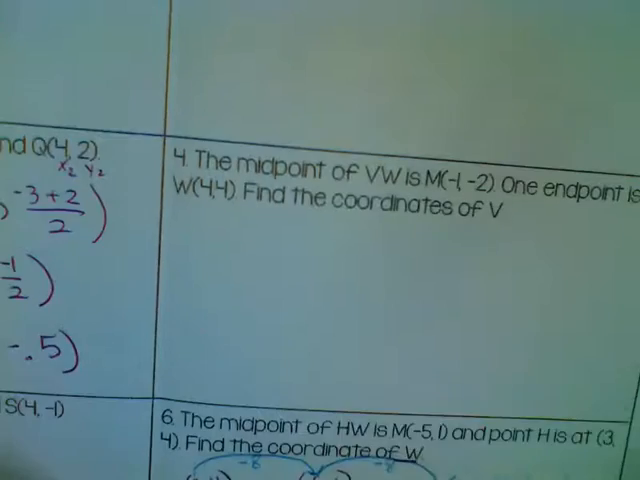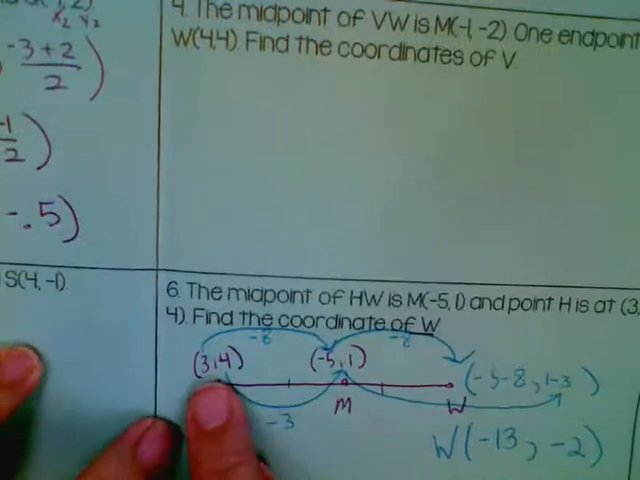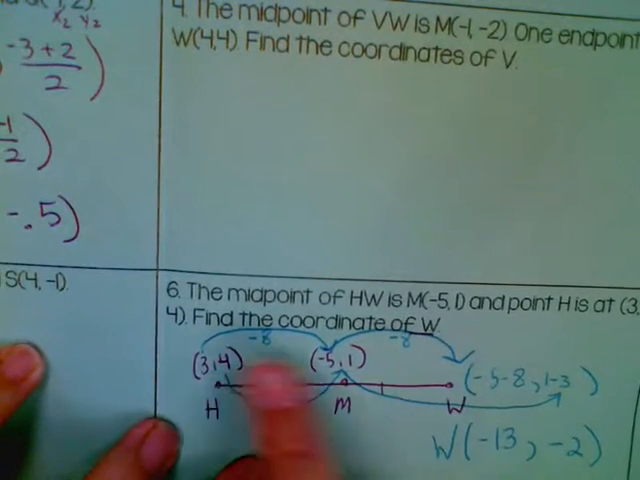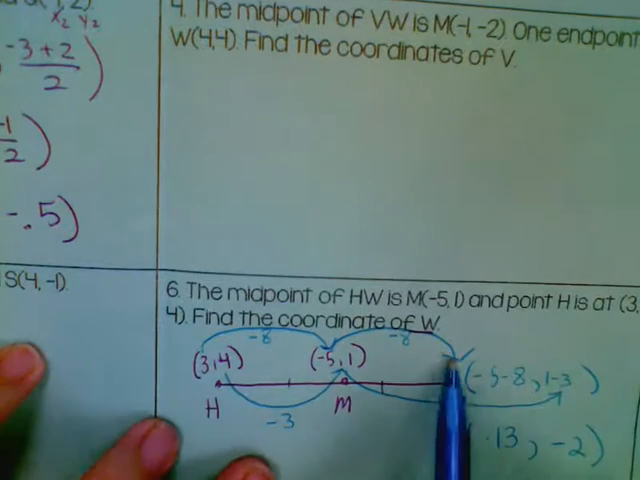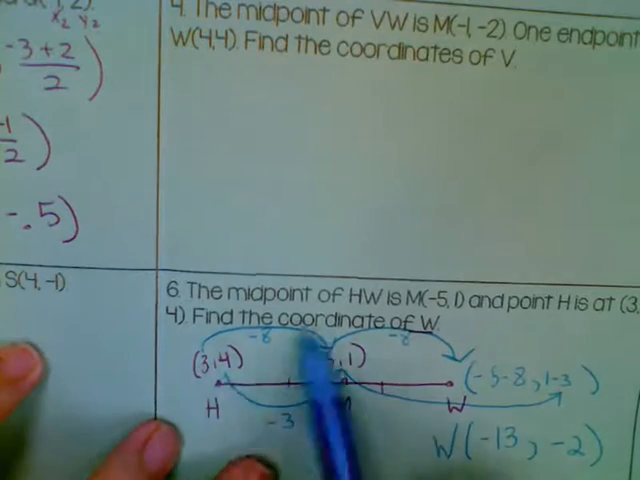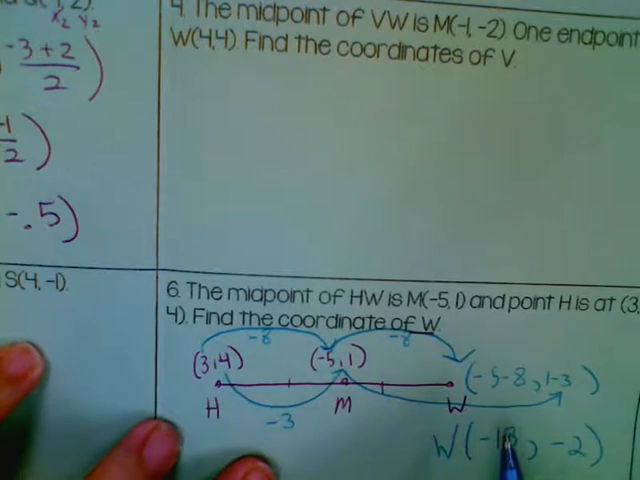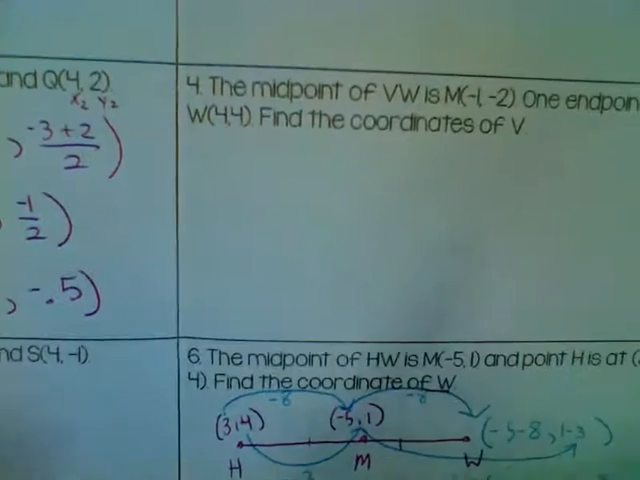Okay. So I want you to pause it and try 4. It's the same thing, except instead of giving you this point and finding this one, they give you this one and you have to find this other side. So try it just like we did. See what change you make from here to here, and then you would do the same thing to get from there to there. Okay? So pause and do number 4.